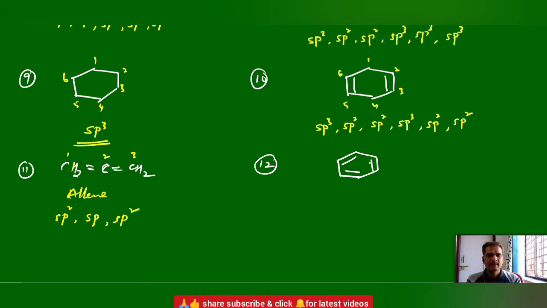The last one, benzene. All carbons are having one pi bond, so all are sp2. This is benzene, sp2 hybridization.